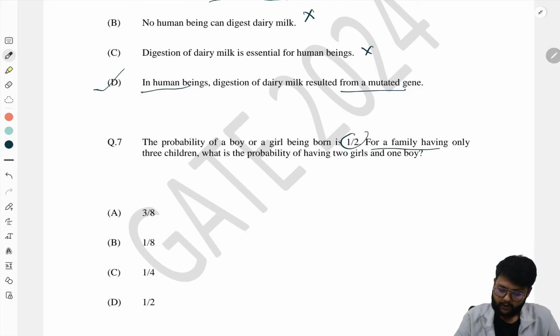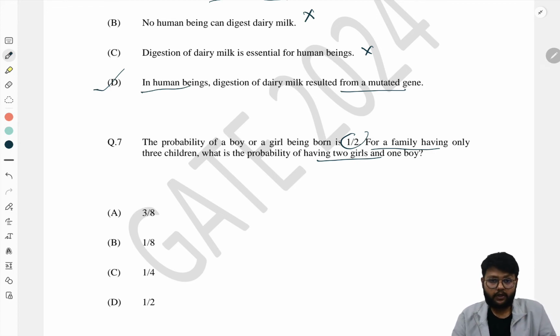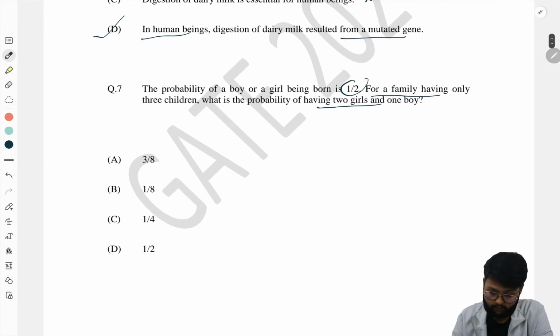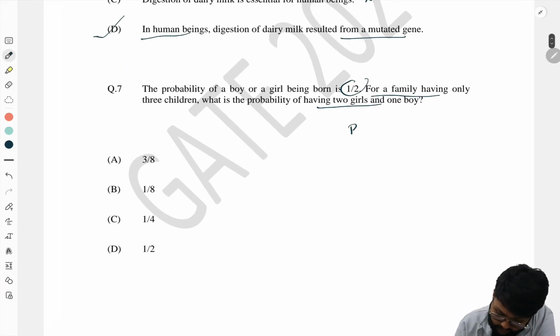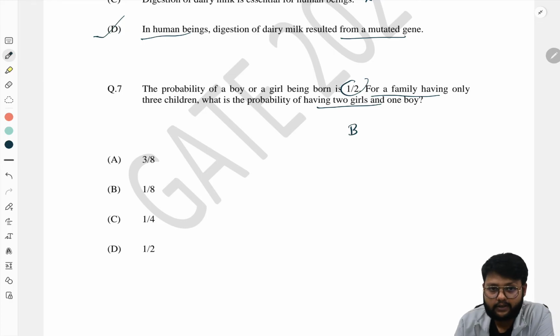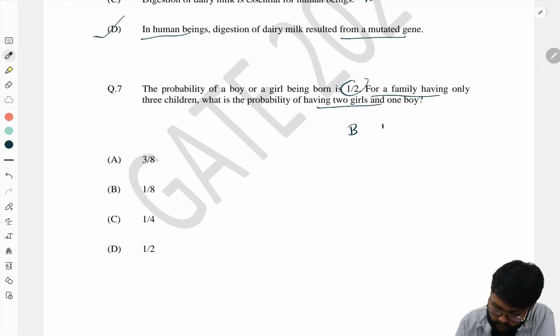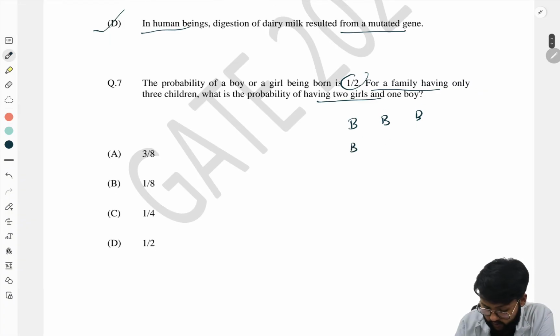Okay, so next question: the probability of a boy or a girl being born is half. For a family having only 3 children, what is the probability of having 2 girls and one boy? You can see the chance of a boy and a girl is half. So we have to know all the possibilities. B denotes the boy and G the girl. It can be 3 boys, it can be 2 boys 1 girl, so this is the way and this is the way.